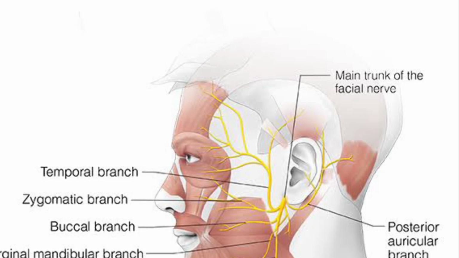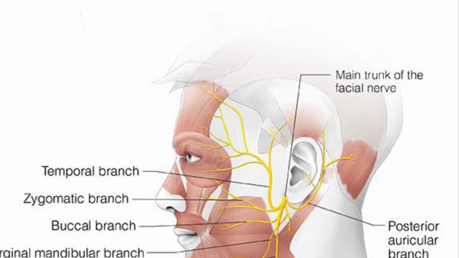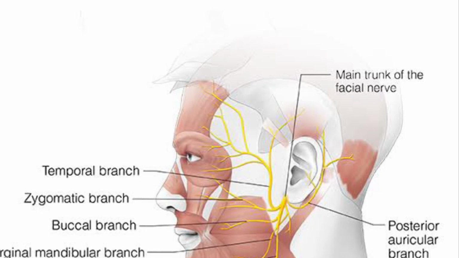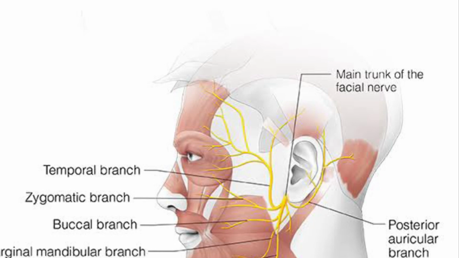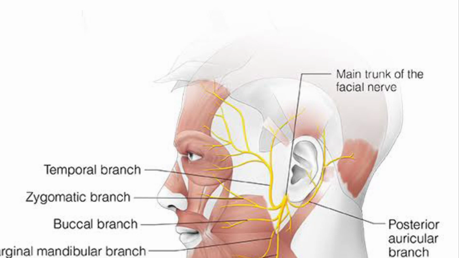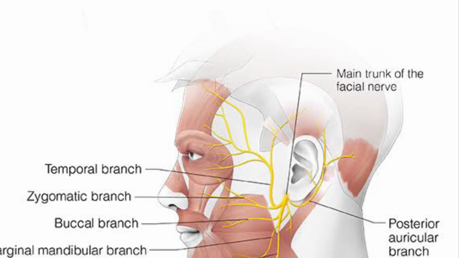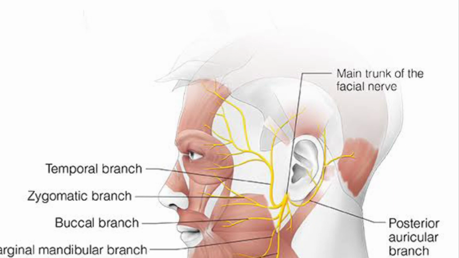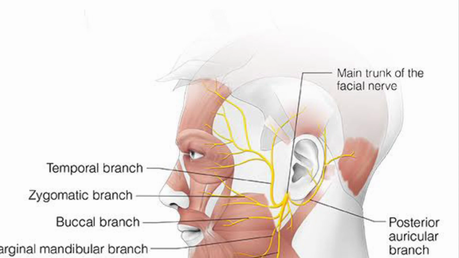Second common nerve damage during TM joint surgery is the fifth nerve after facial nerve. So fifth nerve most commonly damaged branch is the auriculotemporal nerve and the inferior alveolar nerve. These two branches, the inferior alveolar nerve and auriculotemporal nerve, may be damaged during TM joint surgery.